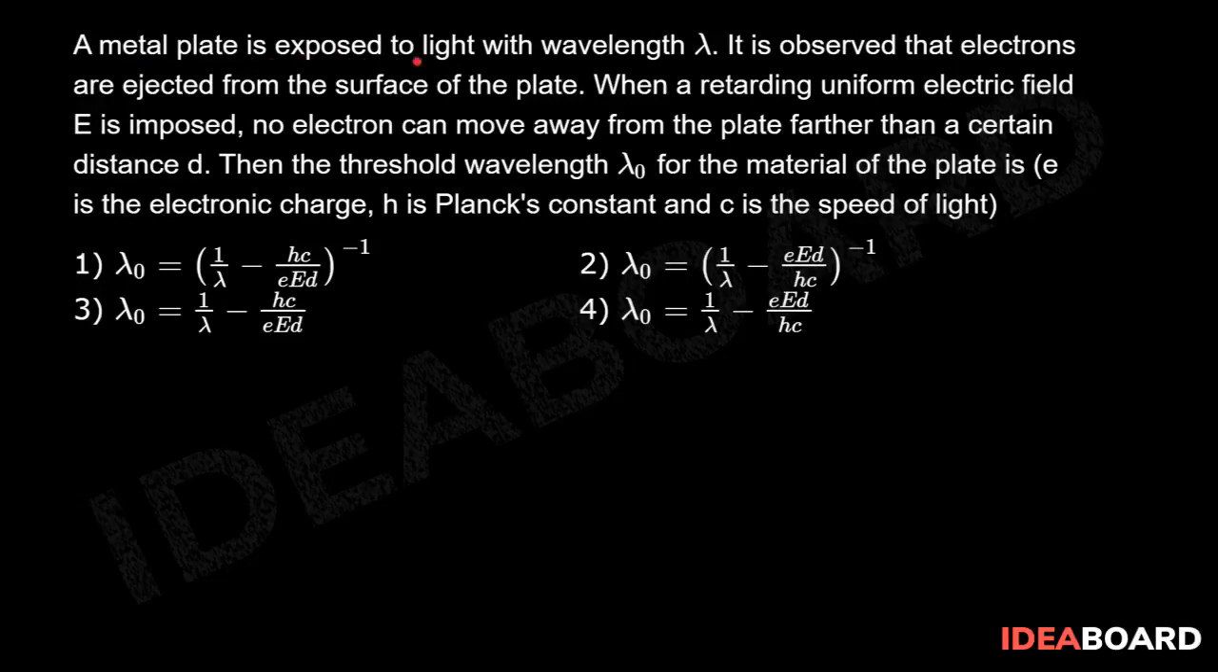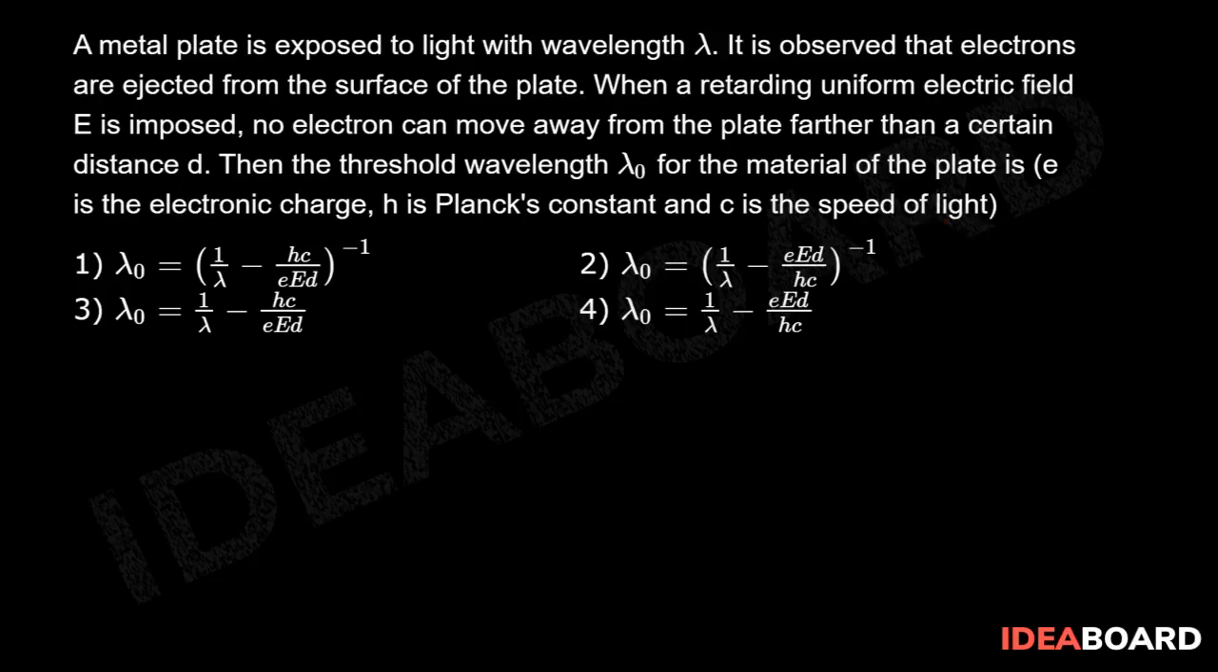A metal plate is exposed to light with a wavelength lambda. It is observed that electrons are ejected from the surface of the plate when a retarding uniform electric field E is imposed. No electron can move away from the plate further than a certain distance d. Then the threshold wavelength lambda naught for the material of the plate is given. E is the electronic charge, h is the Planck's constant, and c is the speed of light.